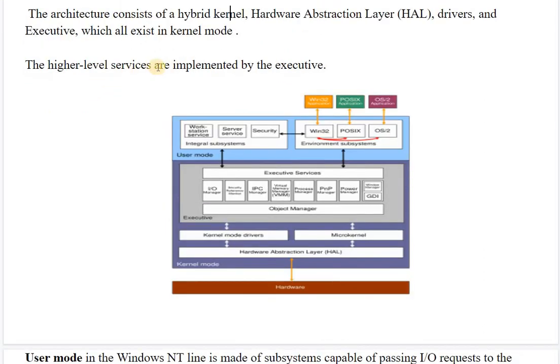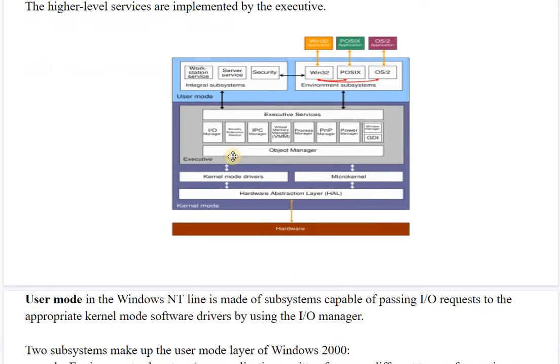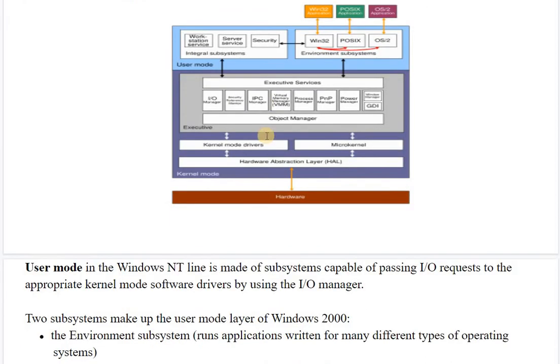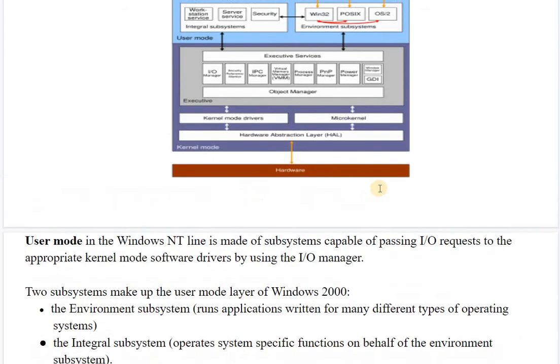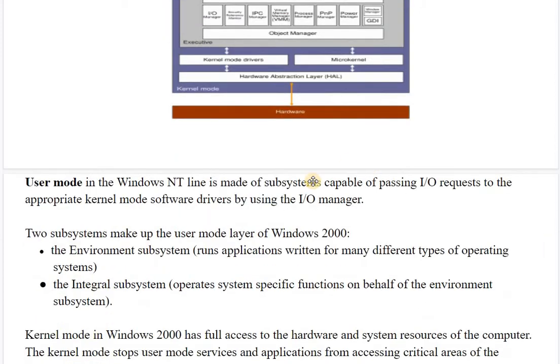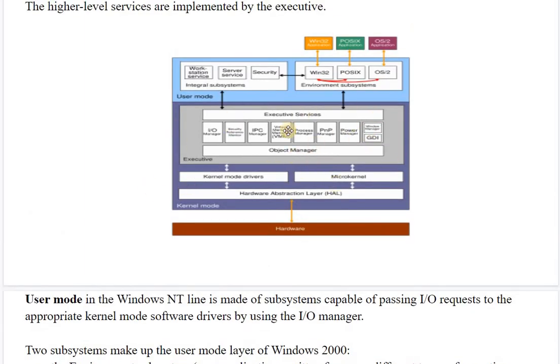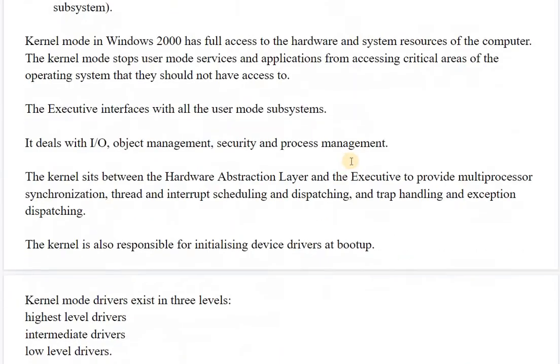Higher level services are implemented by the executive layer. So these are the executive services. We will be looking at each of the phases one by one. First of all, user mode in the Windows NT line is made up of subsystems capable of passing input output requests to the appropriate kernel mode software drivers by using the input output manager. I have included one more architecture diagram in coming sections.